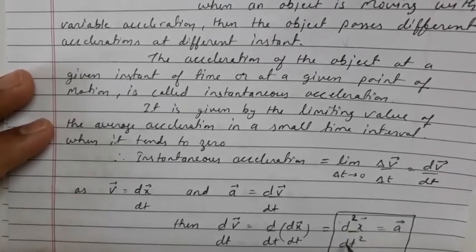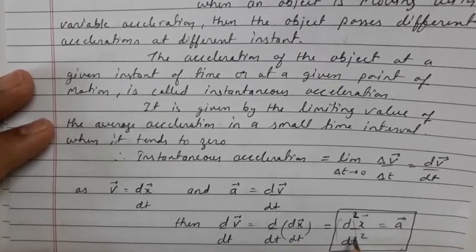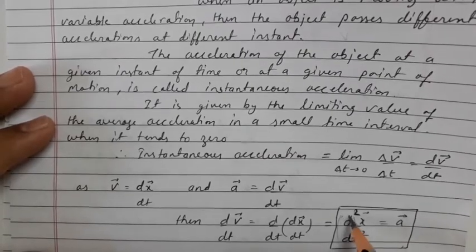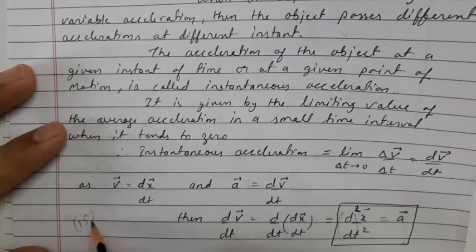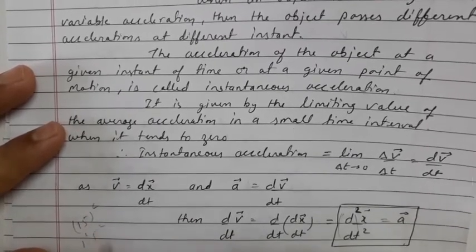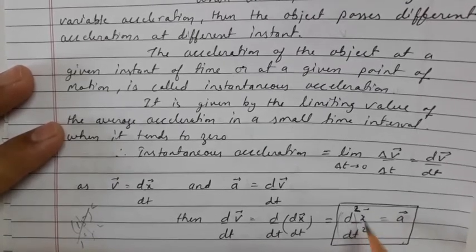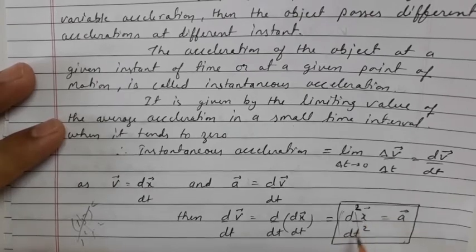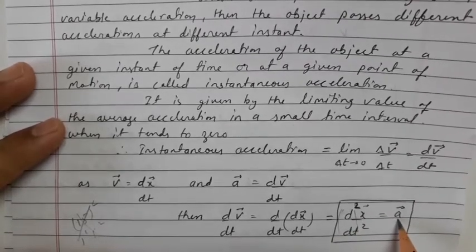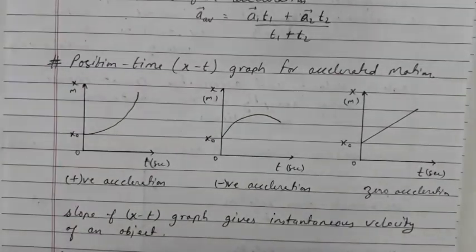Since this d upon dt is a single term, it will not be like putting a square on d here. d upon dt will be a single term. It is just like 15 squared; we cannot do 1 square and 5 square. So similarly, d by dt squared will be d square by dt square. So this can be written as d square x by dt square, also known as the instantaneous acceleration. Okay, this is a very important thing which will help you in the next topics.